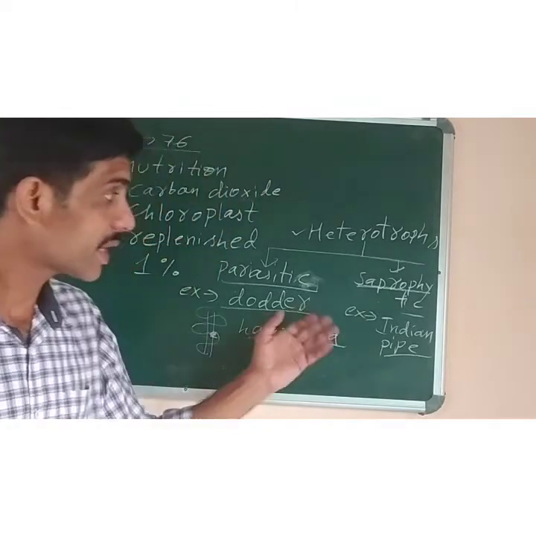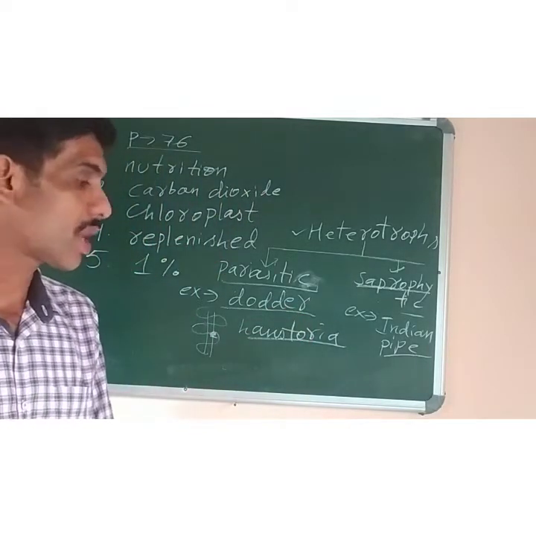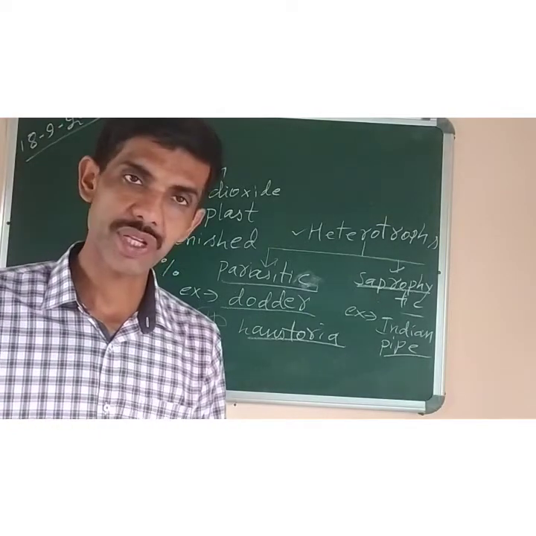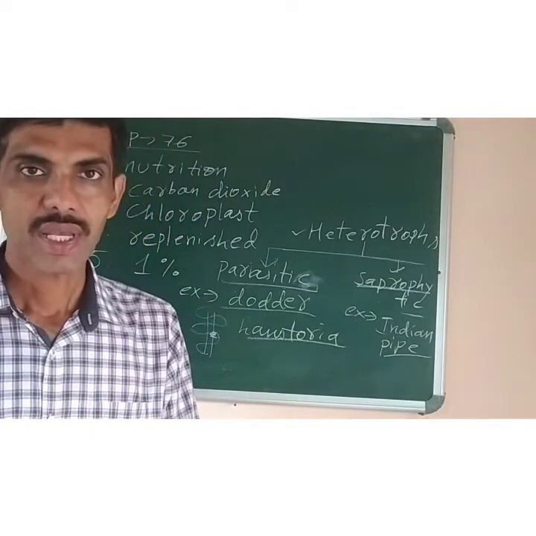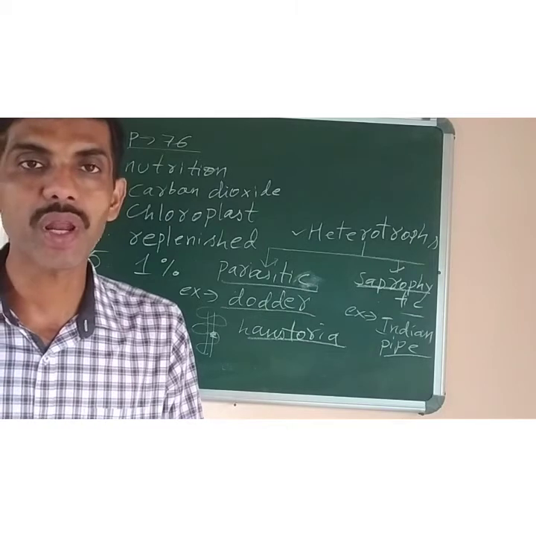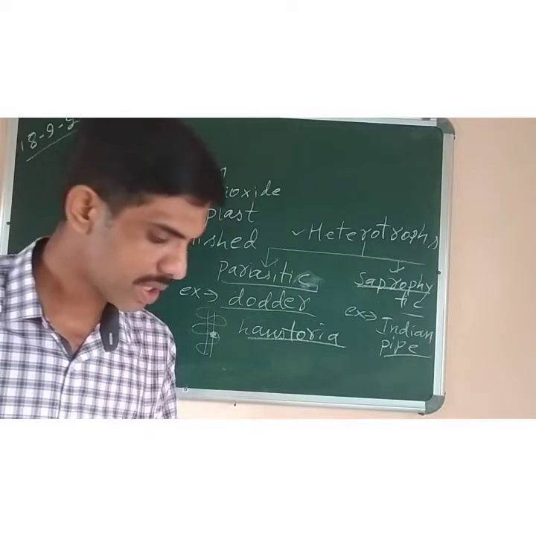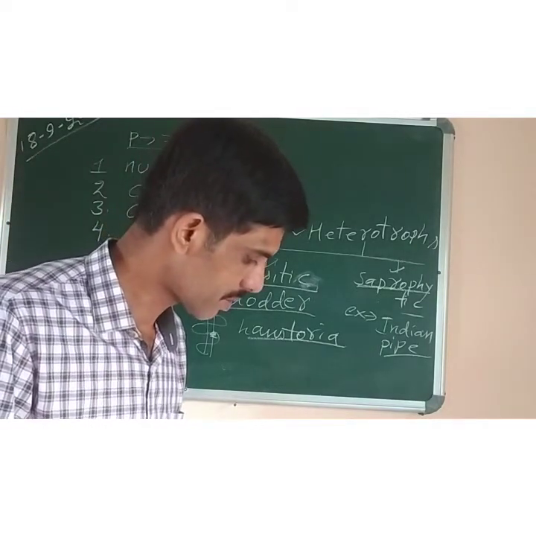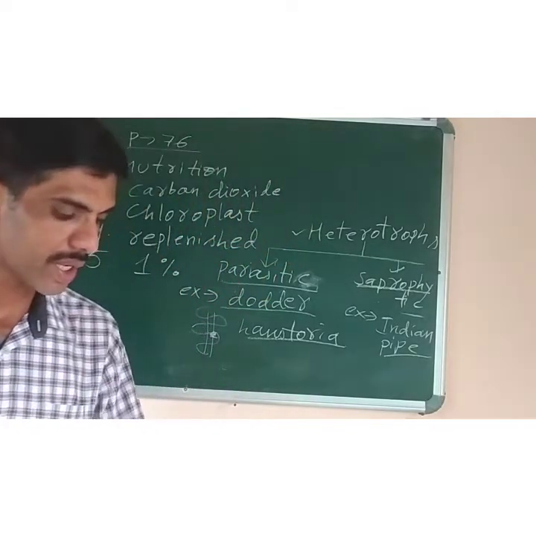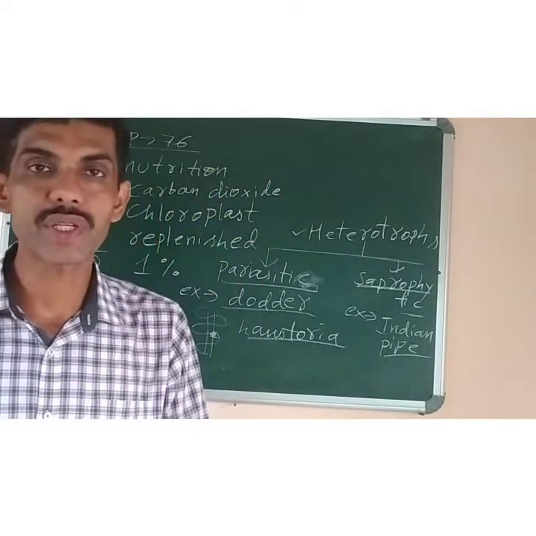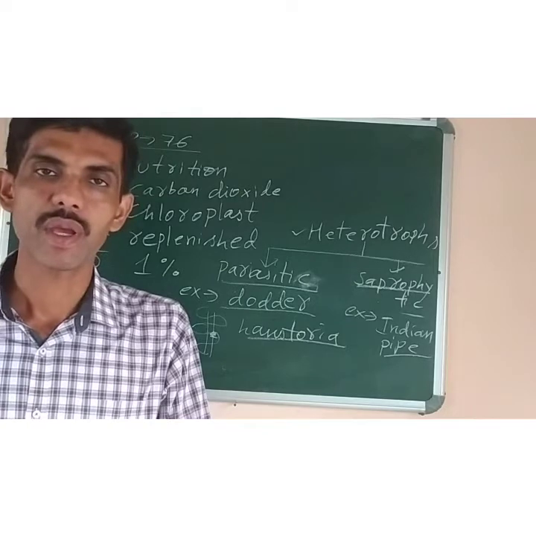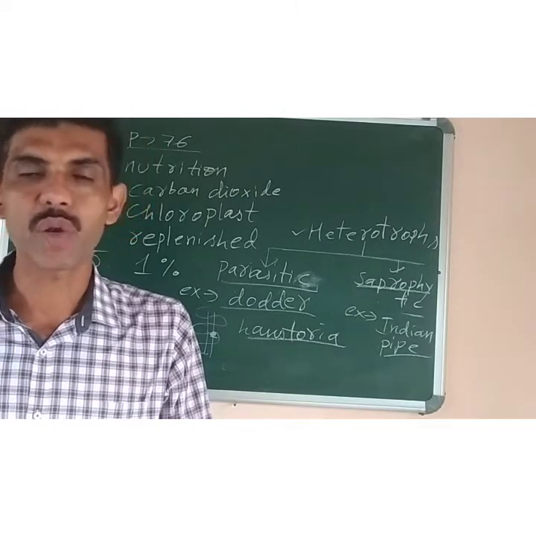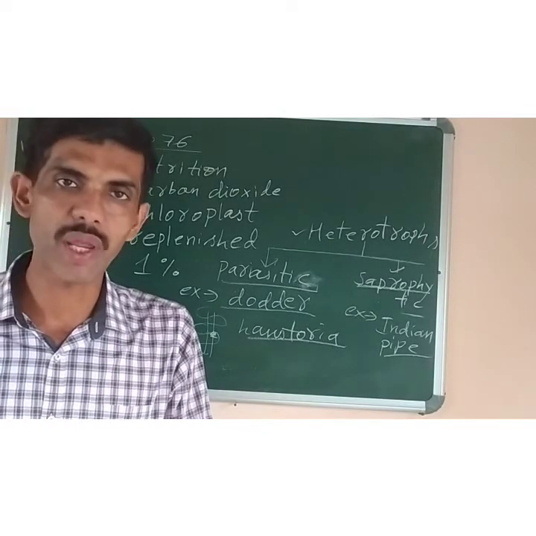Then we have the third type of nutrition, which is called symbiotic nutrition. What is symbiosis? Symbiosis is a mutual relationship. Okay, we'll complete up to symbiotic and insectivorous today. So what is symbiosis? It is a mutual relationship between two organisms in which both of them are equally benefited.